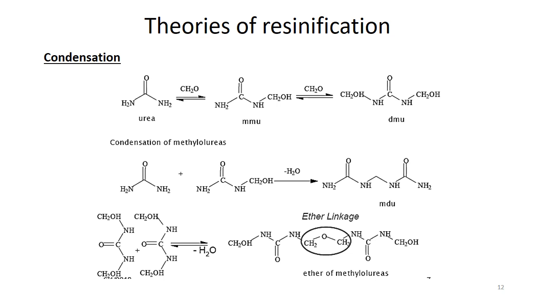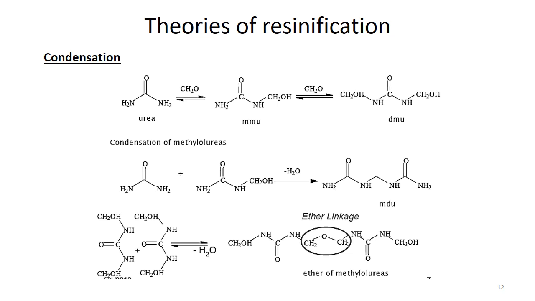Here one monomethylol urea reacts with urea, and we get an intermediate where a methylene linkage is formed, because after the reaction of urea and monomethylol urea we get methylene linkages.